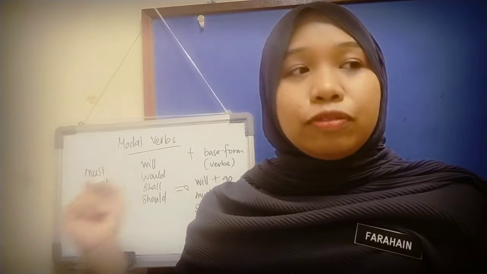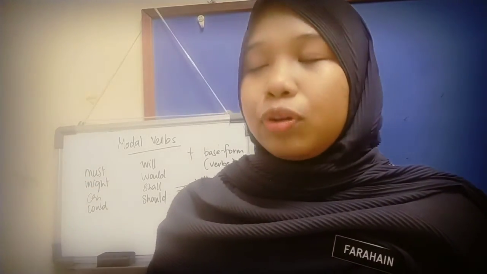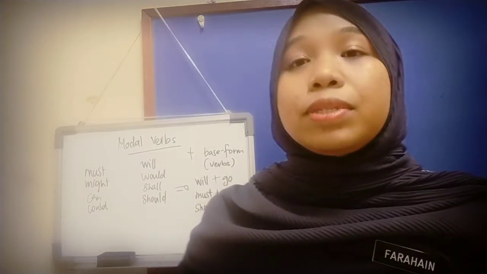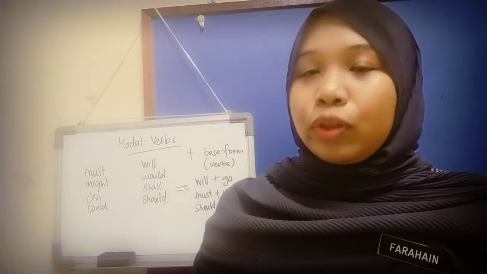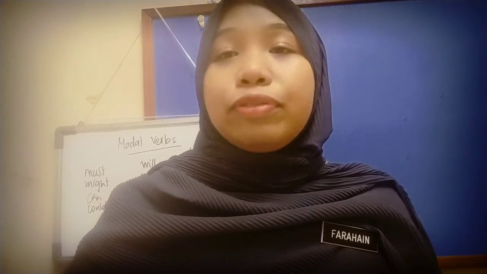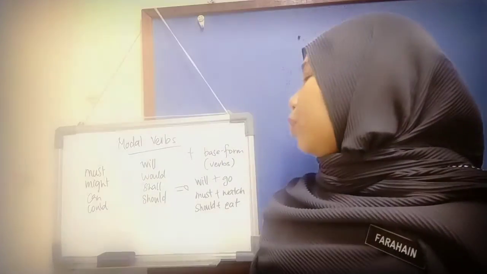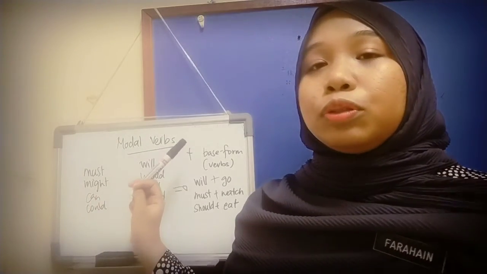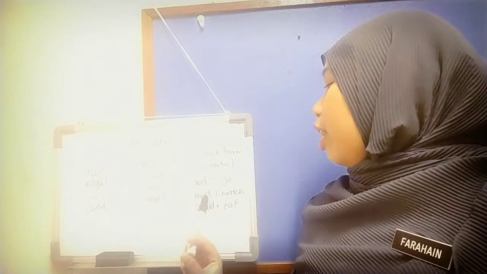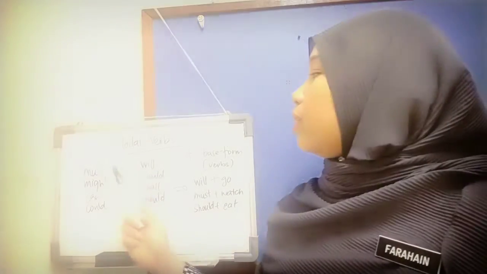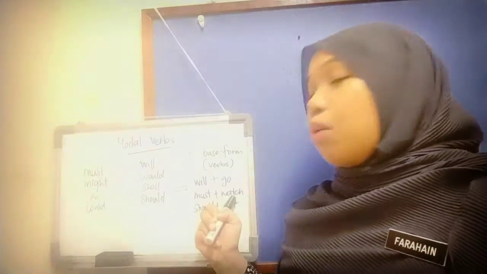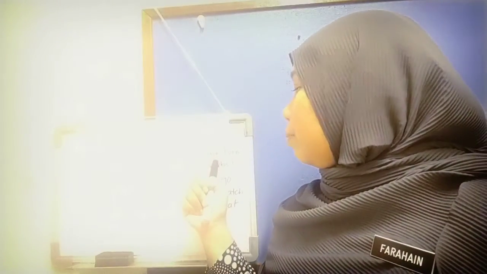You can use these modal verbs to construct sentences too. But in this lesson, we are going to learn how to use modal verbs when you want to ask for and give advice to your friend. To use modal verbs, there is a rule. If you want to use the modal verb must, and then you want to use another verb, here we have must and watch. After the modal verb, the verb that comes after must, that is watch, must be in base form.